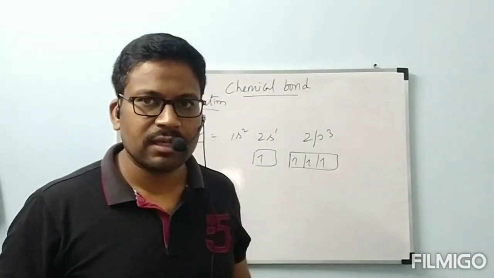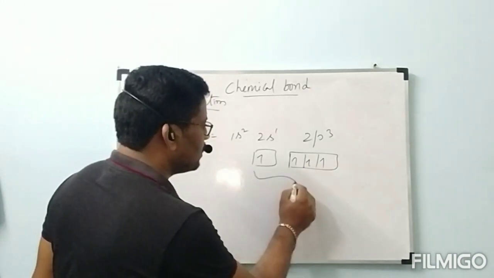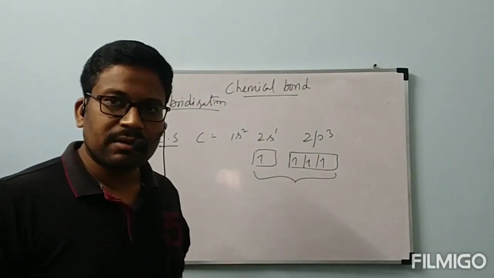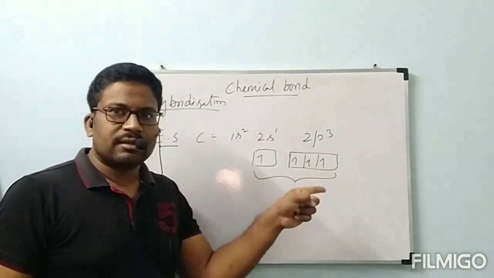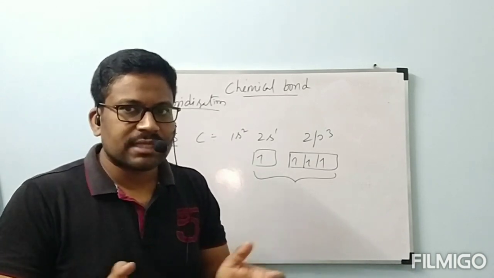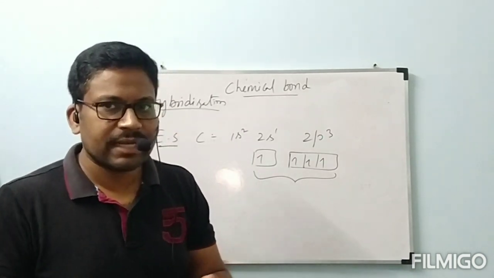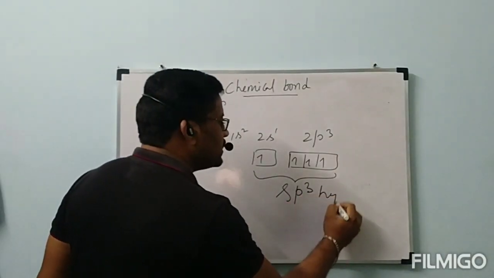Then what will happen? These atomic orbitals will be intermixed. Now what is happening? One s orbital and 3 p orbitals are getting intermixed. That is called sp3 hybridization.